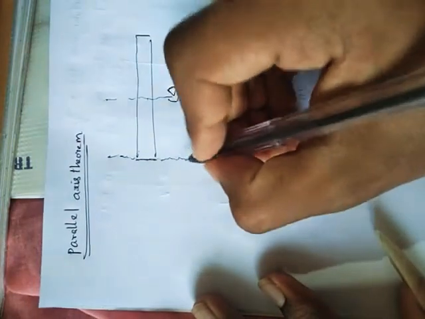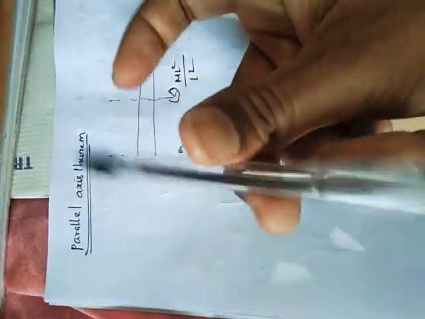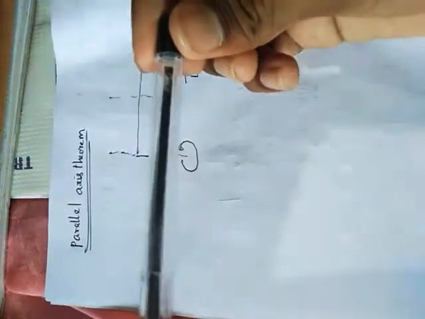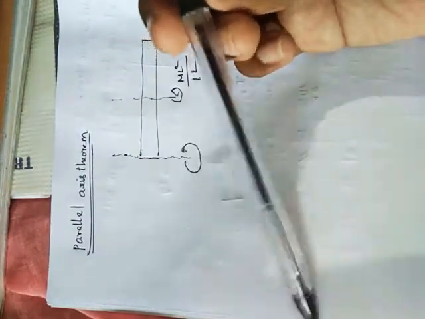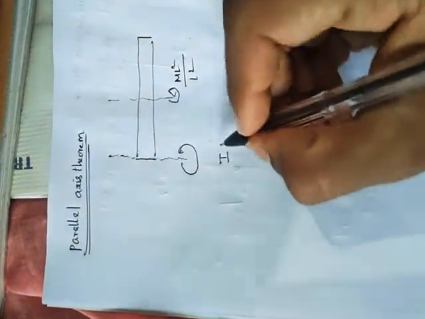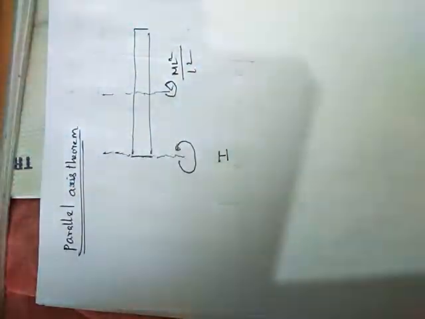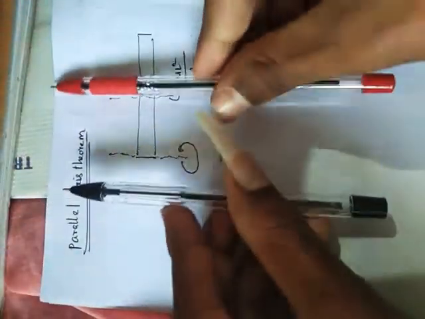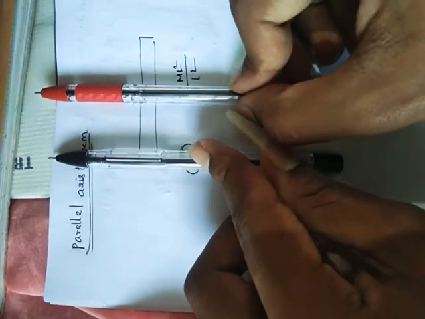What is this axis of rotation? You already know the moment of inertia when rotating at the center, ml square by 12. Suppose they ask about the end. Then what's the rotation? Simple thing, a common formula. At any point where the axes are parallel, you assume these two are parallel, likewise these two are parallel. When they are parallel, you can apply the parallel axis theorem.